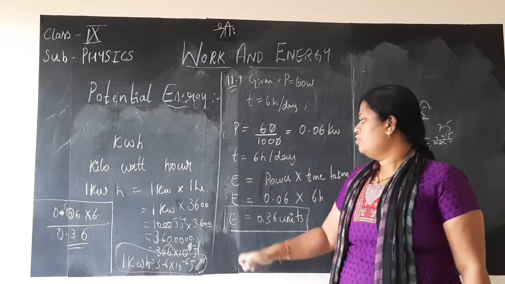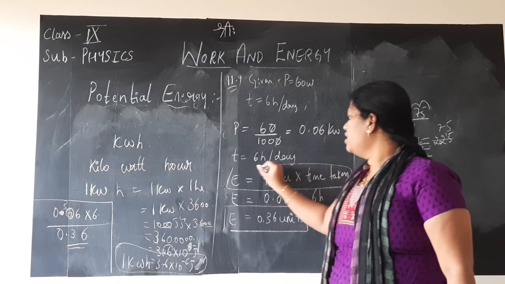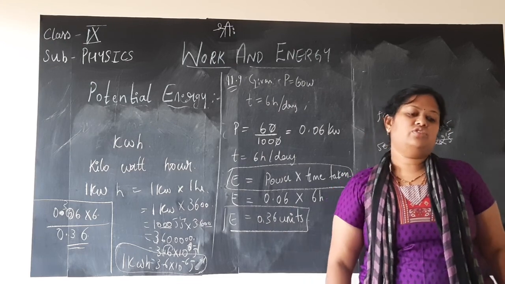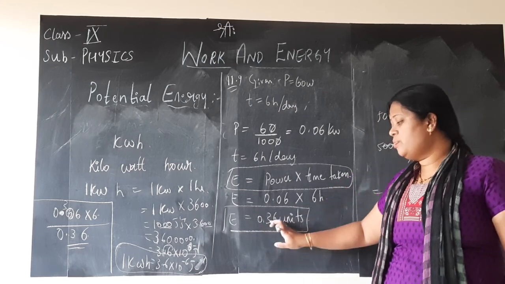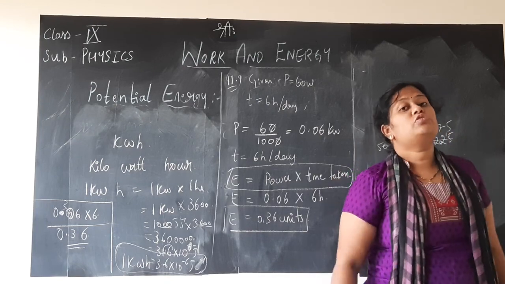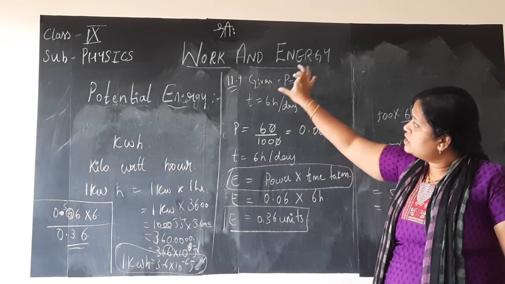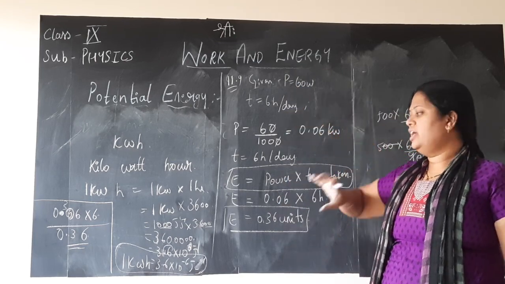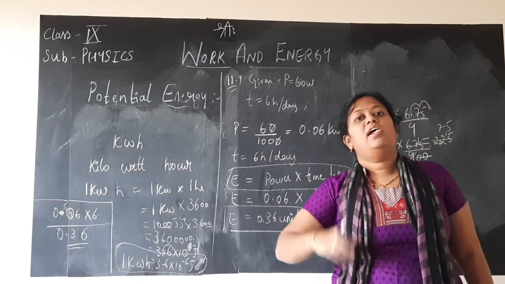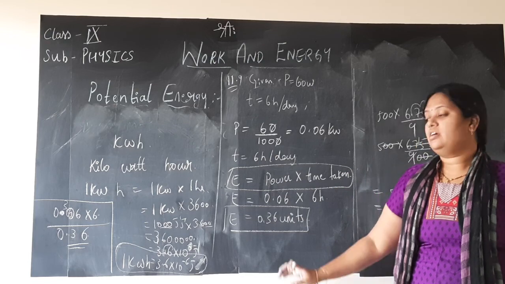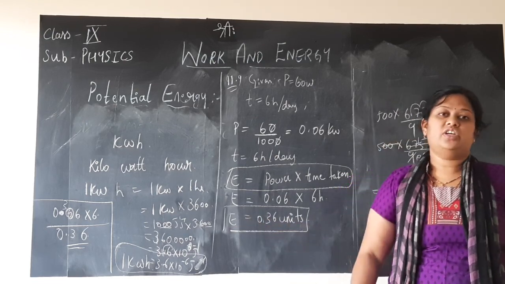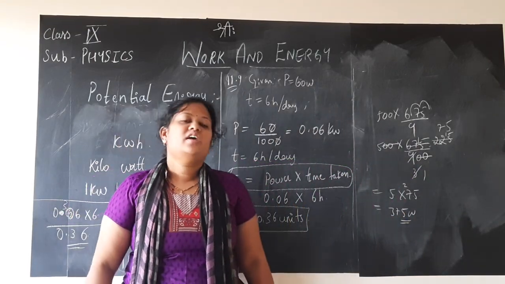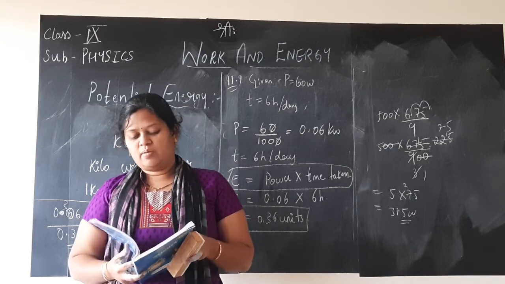Very simple. Remember this new formula: energy is power into time taken. When you do, you get how many units of energy is consumed in a day. So per day, if it is 0.36 units, then assume only this 60 watt bulb is used at a home for 6 hours per day. One day 0.36 units, so calculate for a month how much energy that bulb would consume. You will know what electric bill comes for a month, only if that bulb is used. So this is about the commercial unit and one problem, children.